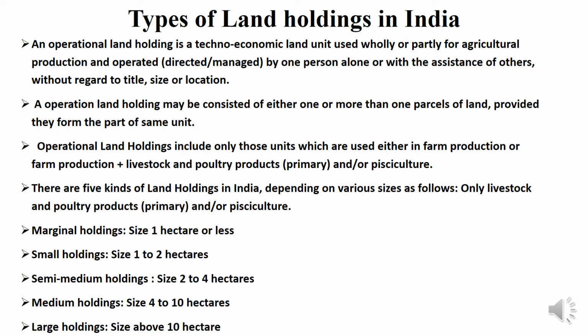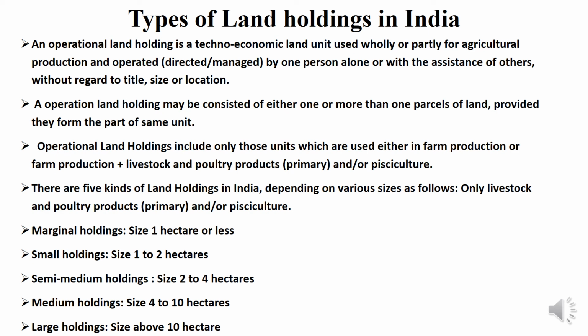There are 5 kinds of land holdings in India depending on various sizes, as follows. First, marginal farmer means the land holding possesses 0 to 1 hectare of land, meaning marginal holdings. Small holding means the farmer's land holding size is 1 to 2 hectares.